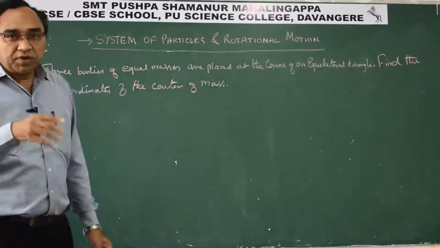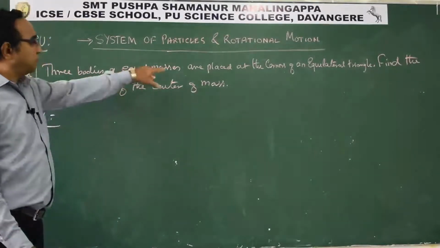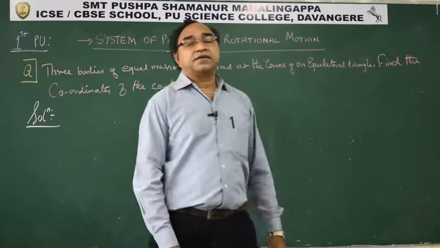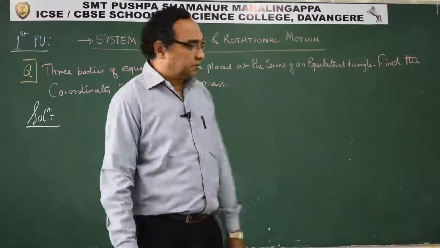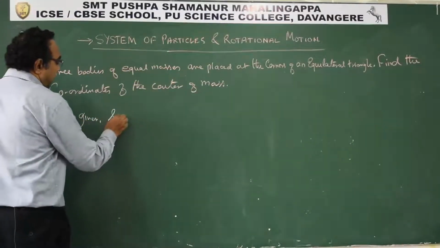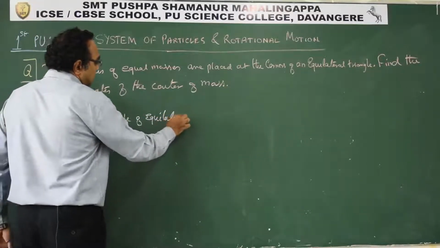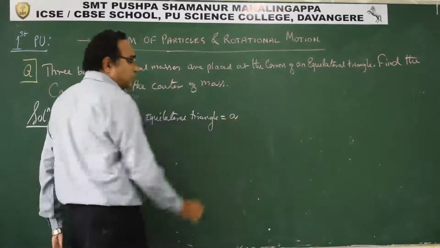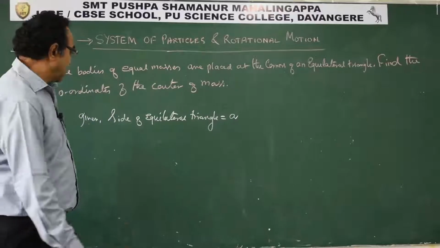Well students, let us take one more question of the same type, but this is little different. Three bodies of equal masses are placed at the corners of an equilateral triangle. So equilateral triangle means a side is known to us. Let us say the side is A. Side of equilateral triangle is A. Find the coordinates of the center of mass.